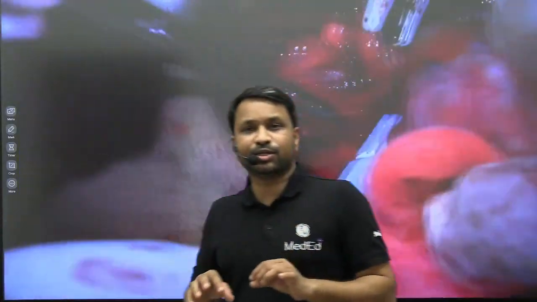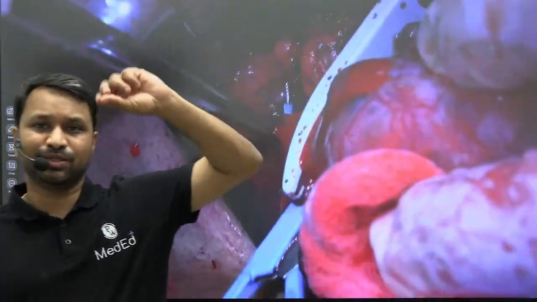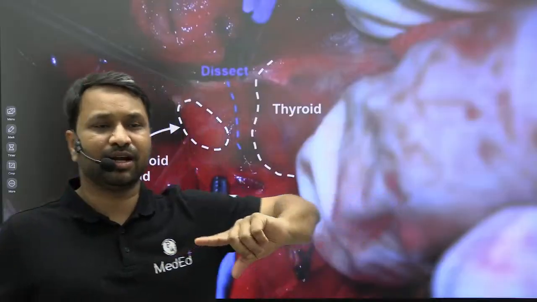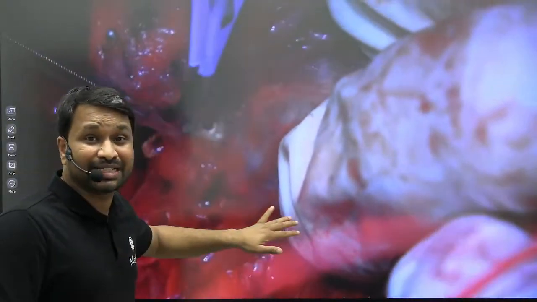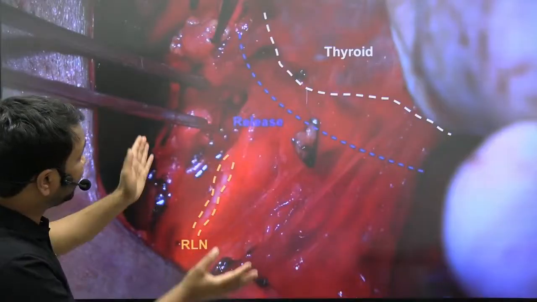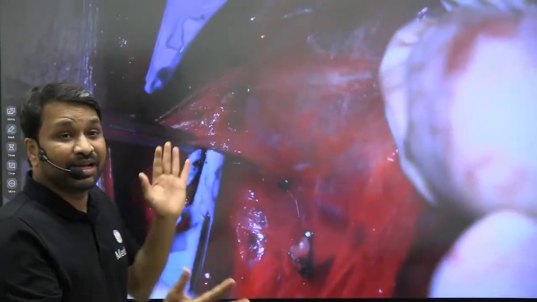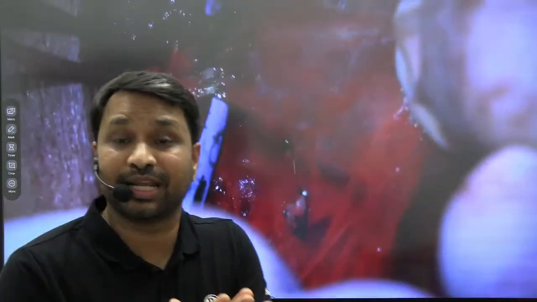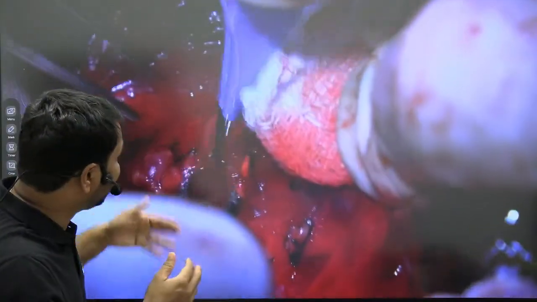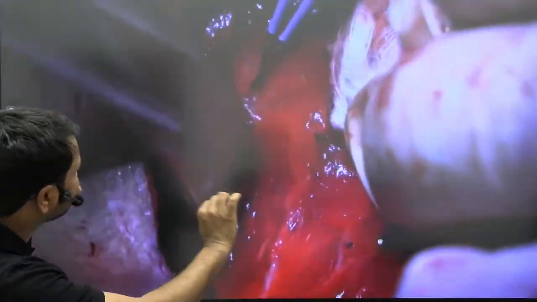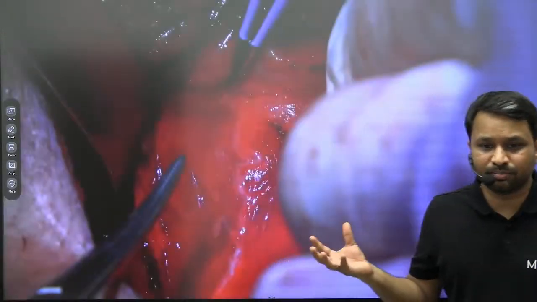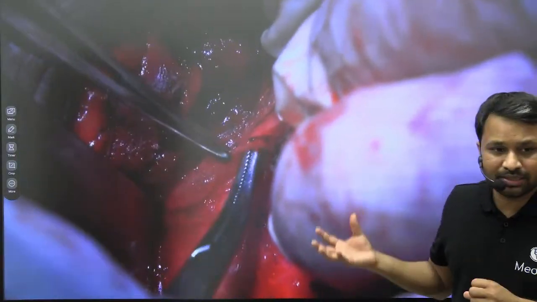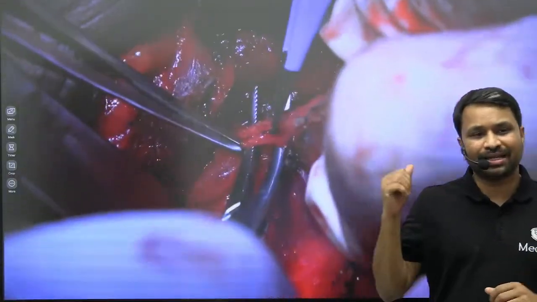I will continue to do so. Still, I identify the superior thyroid artery as well as the inferior thyroid artery. I will see the entire plane of dissection. I will make sure the parathyroid glands are identified and pushed away. The thyroid gland is going to be released up. The attachment of the thyroid gland to the trachea is by Berry's ligament. I will identify Berry's ligament. I will ligate Berry's ligament, gently dissect it, and now extract the gland completely, right? And once you do so, you will get to the end of the specimen.